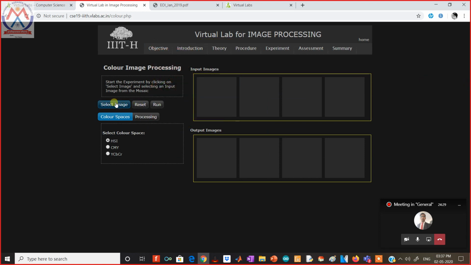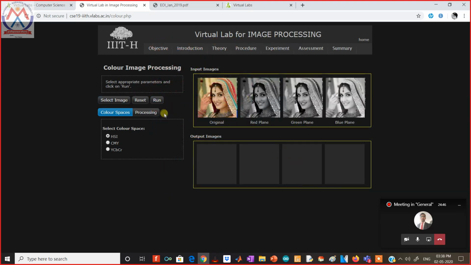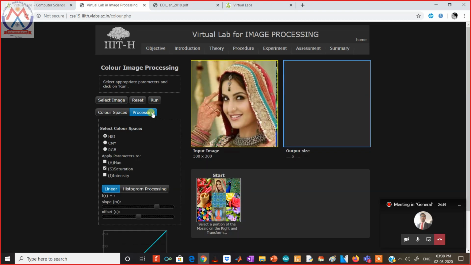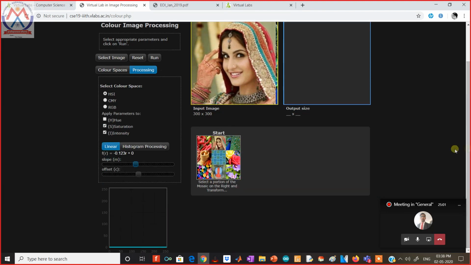So in the experiment part, this is the image processing part, and even though some of you might not be familiar with image processing, it is very common. It is used in mobile phones daily. So the students can learn visually what is happening here. Let me choose one of the images right here, and you can see the image is being processed. We can choose the hue, saturation, intensity mode, and we can change the saturation and intensity based on the linear model. This is the linear model right here.